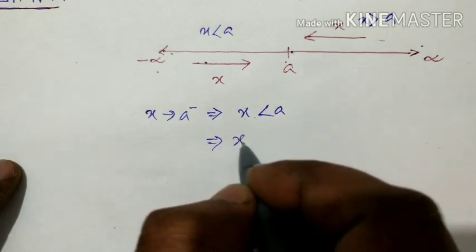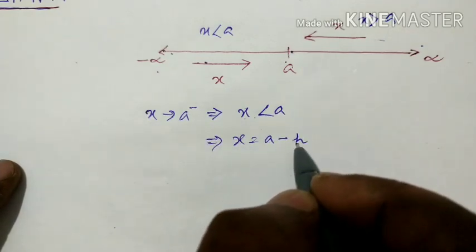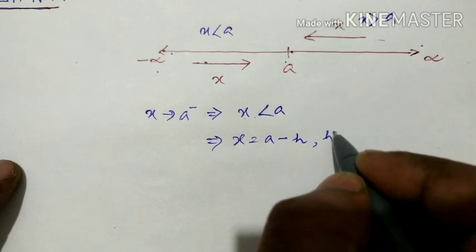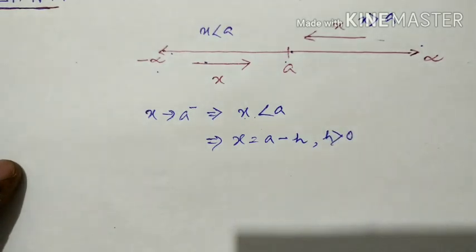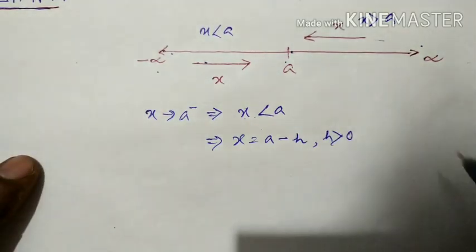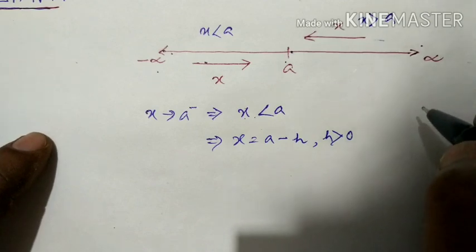So you can write x equal to a minus h, where h is a very small positive quantity.